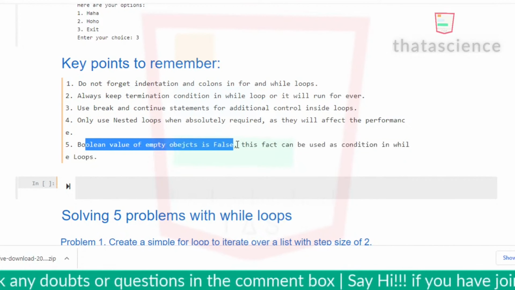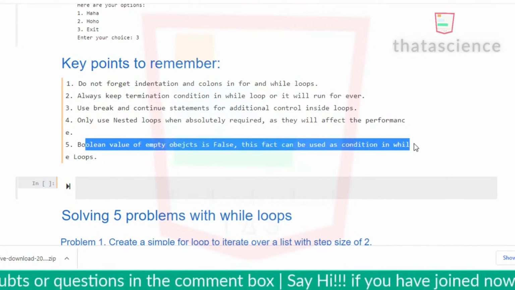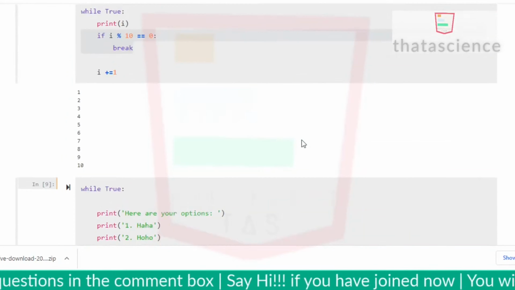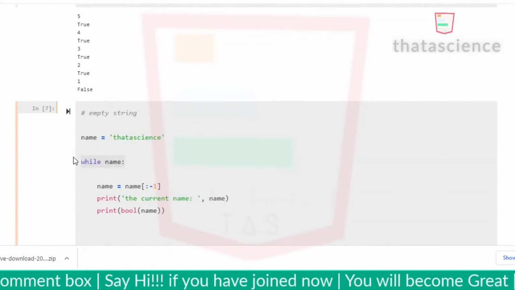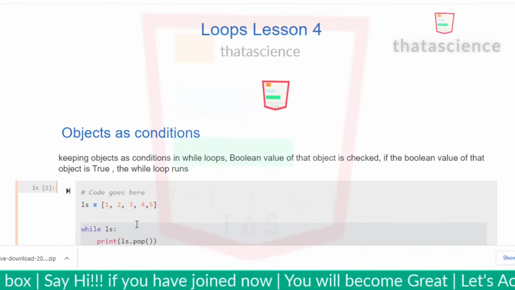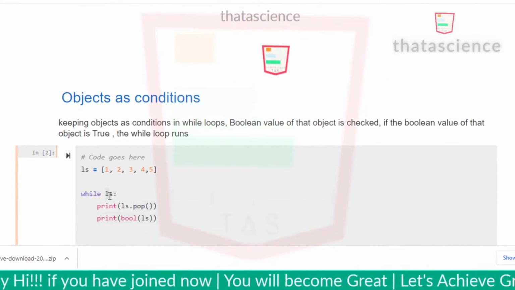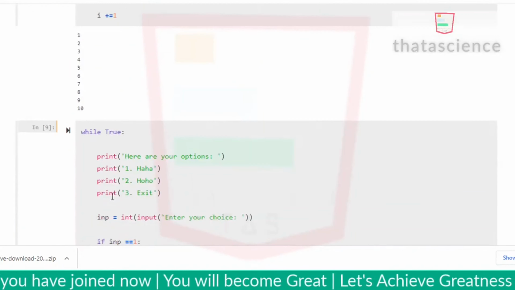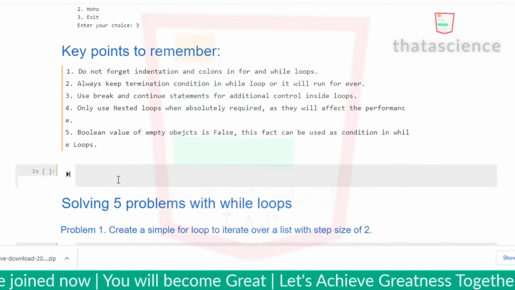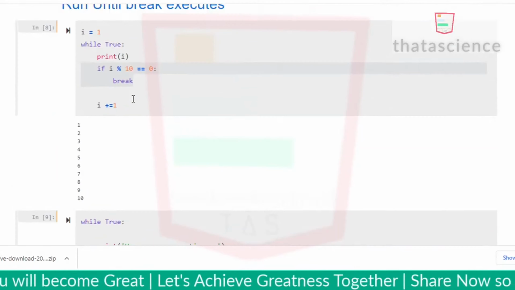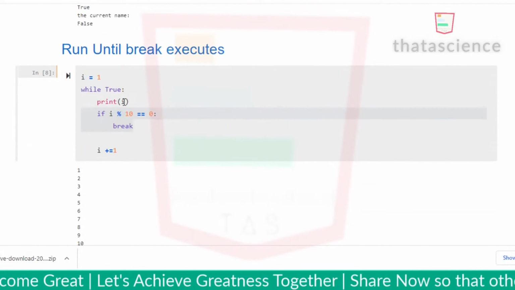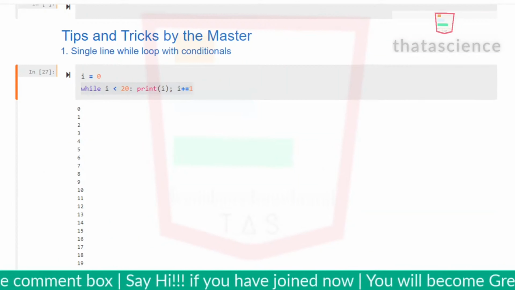The Boolean value of an empty object is false. This fact can be used as a condition in while loops. We have seen this here. The Boolean value of empty objects is false, and we have directly passed objects as conditions and used this fact. So these are the 5 key points that you have to remember in loops in Python, and you will be good to go. So that's all for today's session.